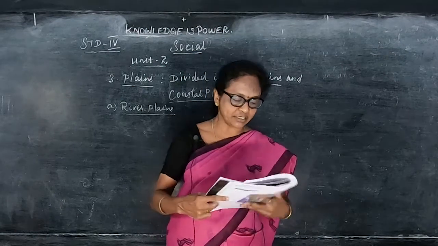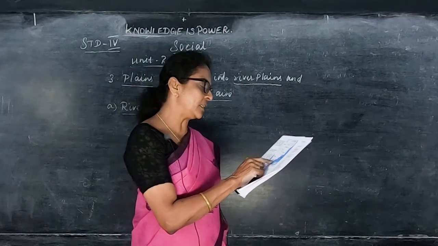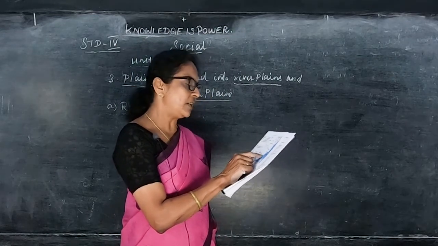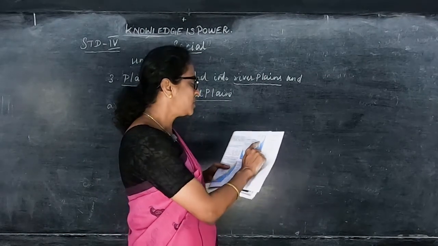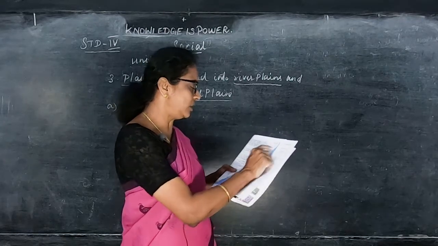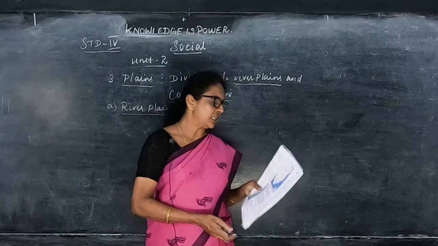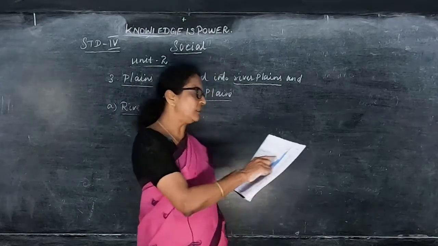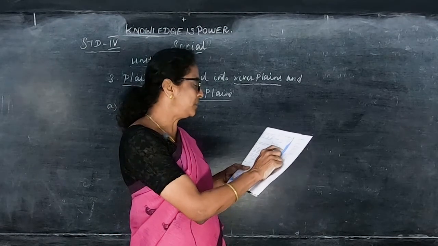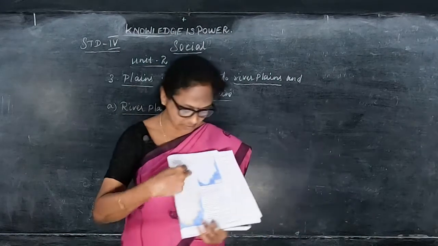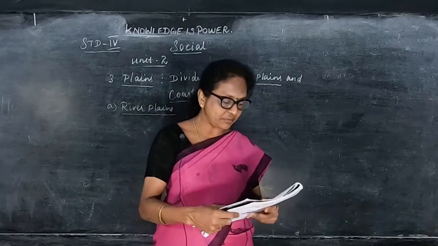These are the rivers here: Vattaparai, Thamirabarani, Kutralam, Suruli, Vaigai, Vellar, Kaveri, Noyal, Bhavani, Ogenikal, Cheyyar, Palar, Pennar. All these rivers you have to mark. The rivers Palar, Cheyyar, Pennar and Vellar are from the northern plains.